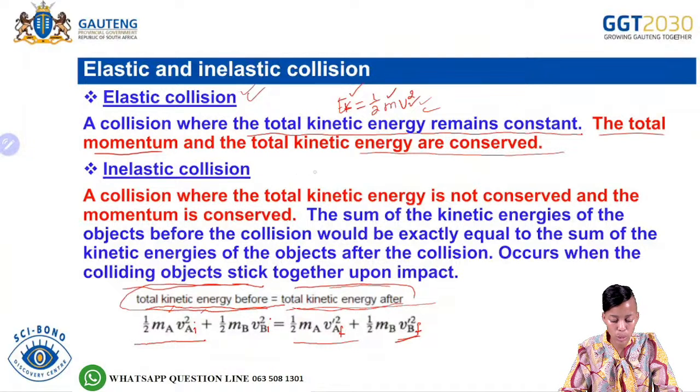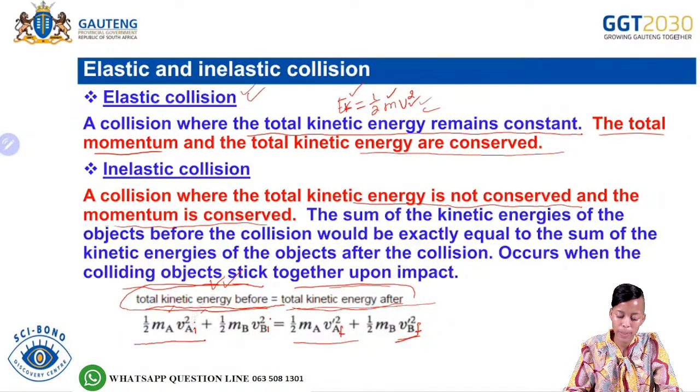But with an inelastic collision, we are saying a collision where the total kinetic energy is not conserved and the momentum is conserved. So with an inelastic collision, according to the formula, the total kinetic energy before the collision will not be equal to the total kinetic energy after the collision.